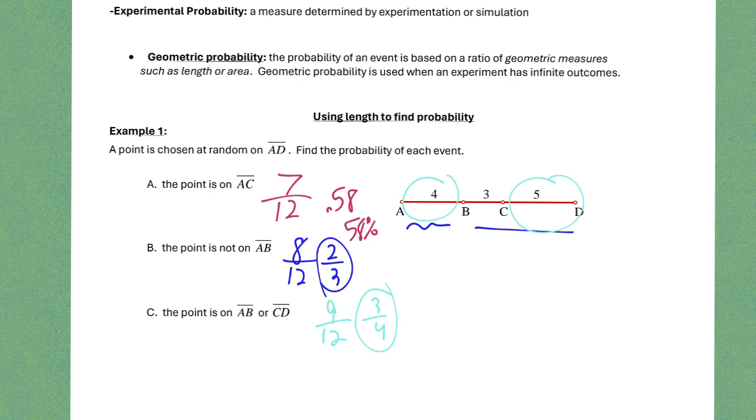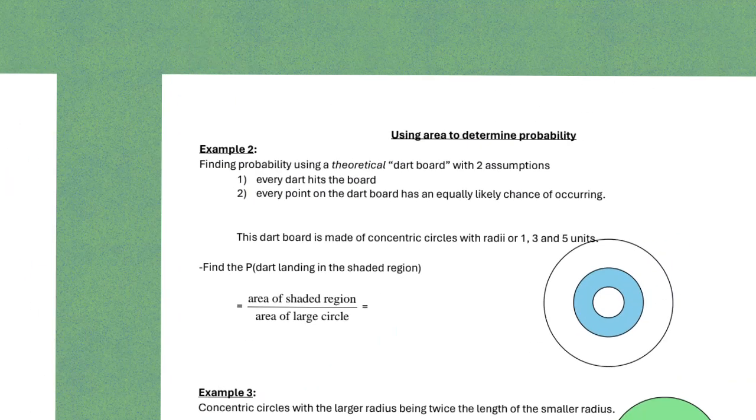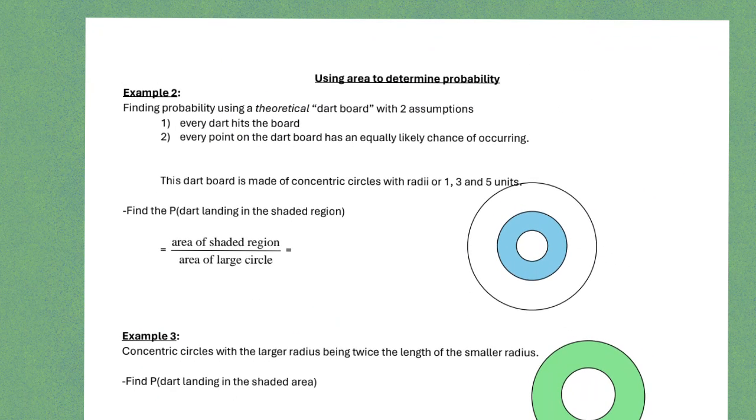Okay, moving forward, we're going to actually move up a dimension. We're going to talk about area. And so in area, we want to say, well, what's the probability, like dartboards, that we land on this specific ring if we're playing darts, or whatever shape you have. But we're going to assume that you're going to actually hit the dartboard. It's not like you're going to miss, because then the probability changes. And then also that each point has an equal likelihood of occurring. And that's not necessarily fair, but we're going to go with that.